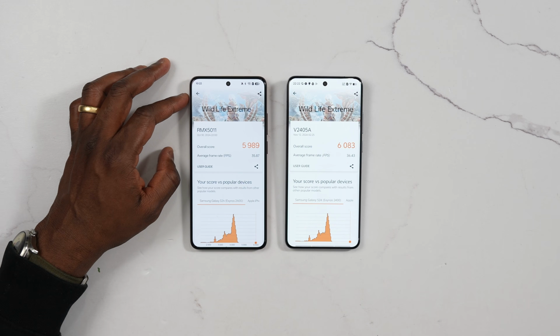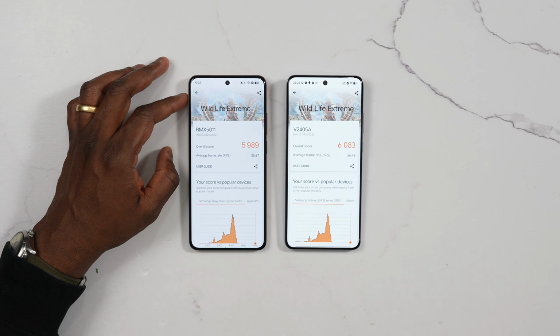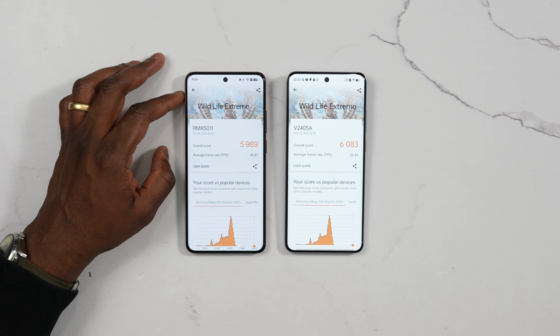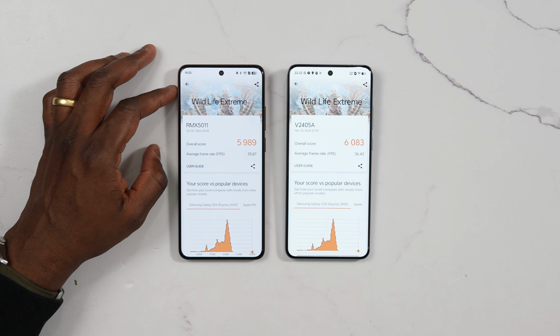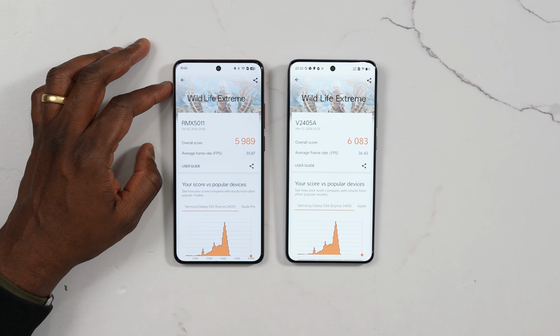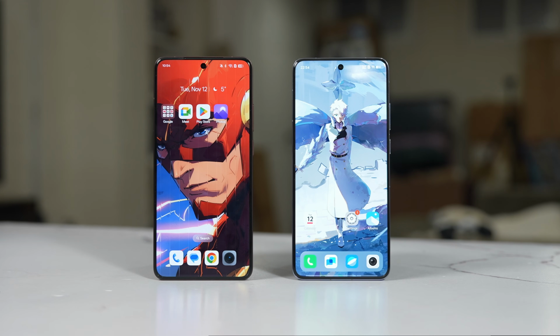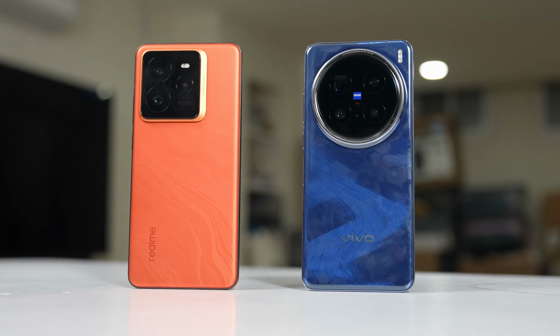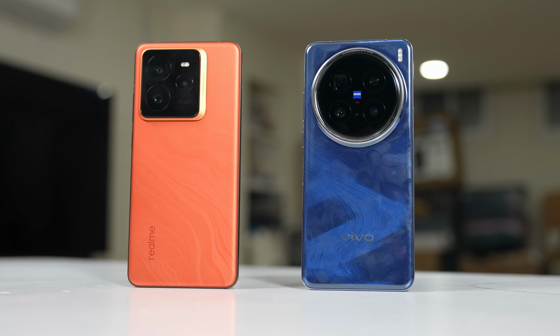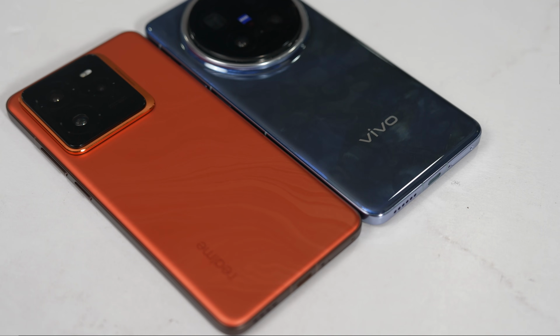And then finally, we're looking at Wild Life Extreme. This is where, of course, Dimensity also takes the win at 6,083 compared to 5,989. So what does that mean for us? It looks like the Dimensity's GPU might be slightly better. There's some improved performance in GPU intensive benchmarks, so that's something to see.